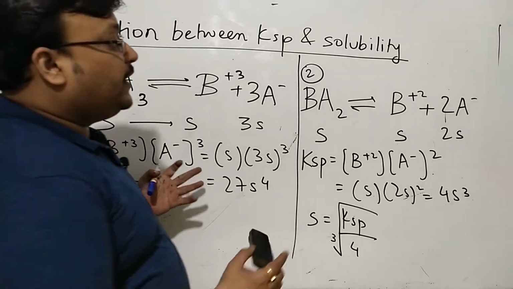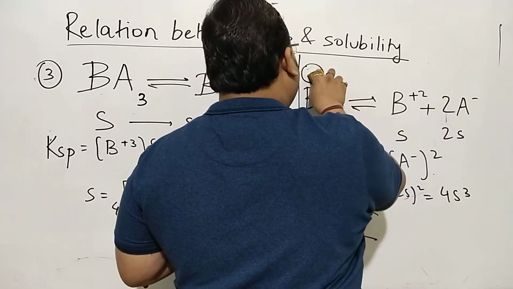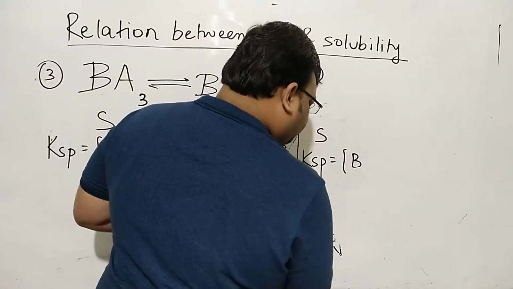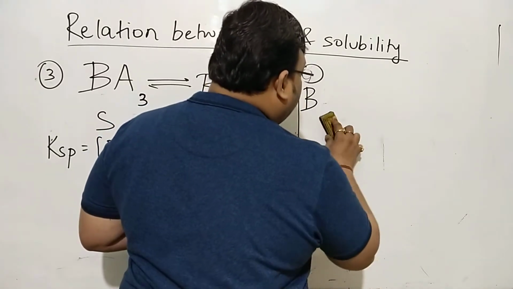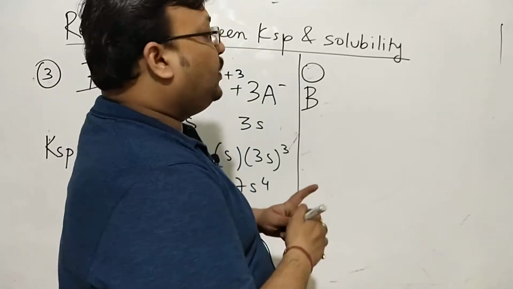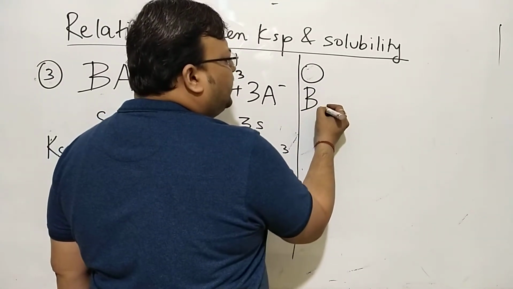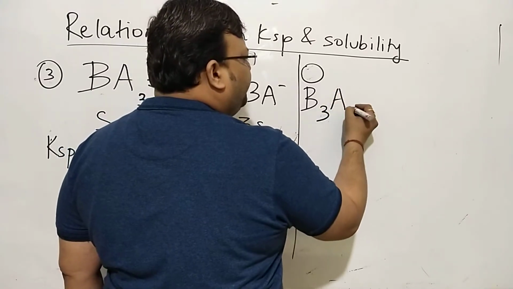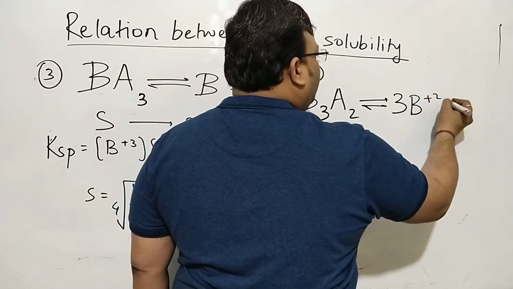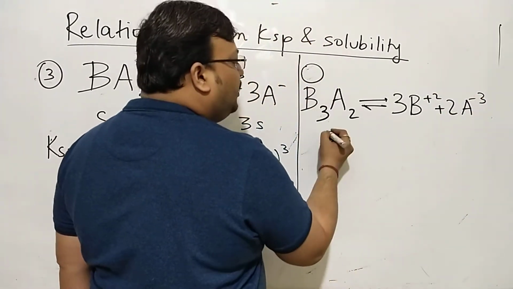What if it's giving you 5 particles? A salt like calcium phosphate, Ca3(PO4) whole twice. What if it is a B2A3 or a B3A2 kind of salt? Now B3A2 could be written as 3B plus 2 and 2A minus 3. I told you, calcium phosphate type of salt.